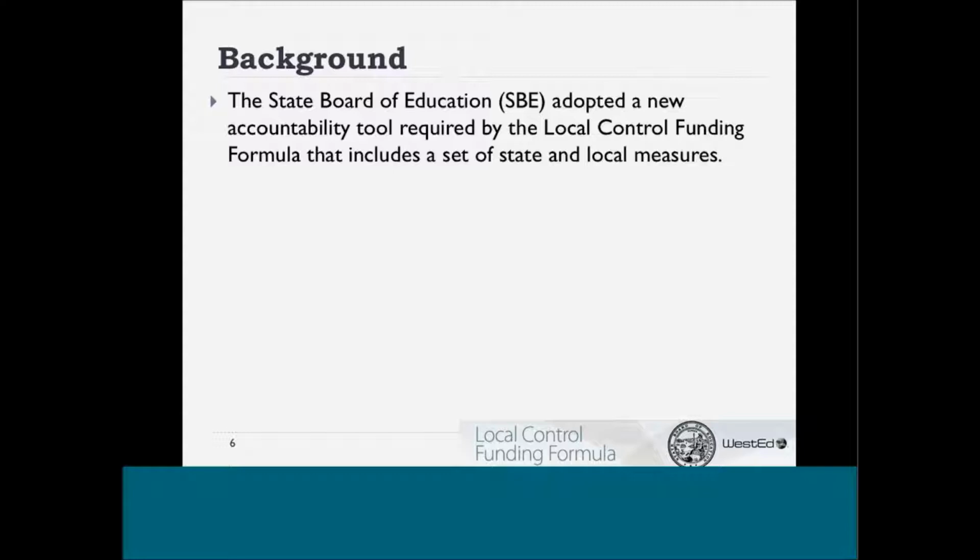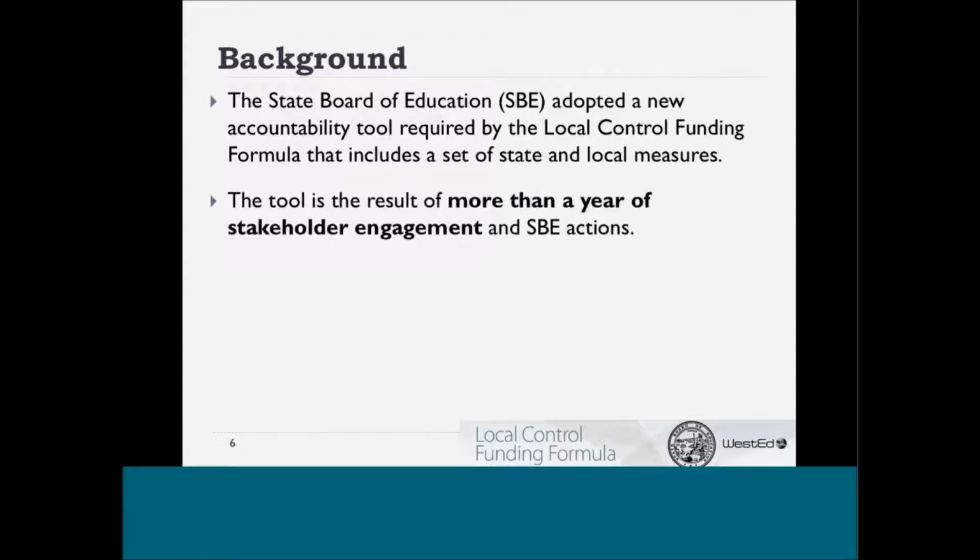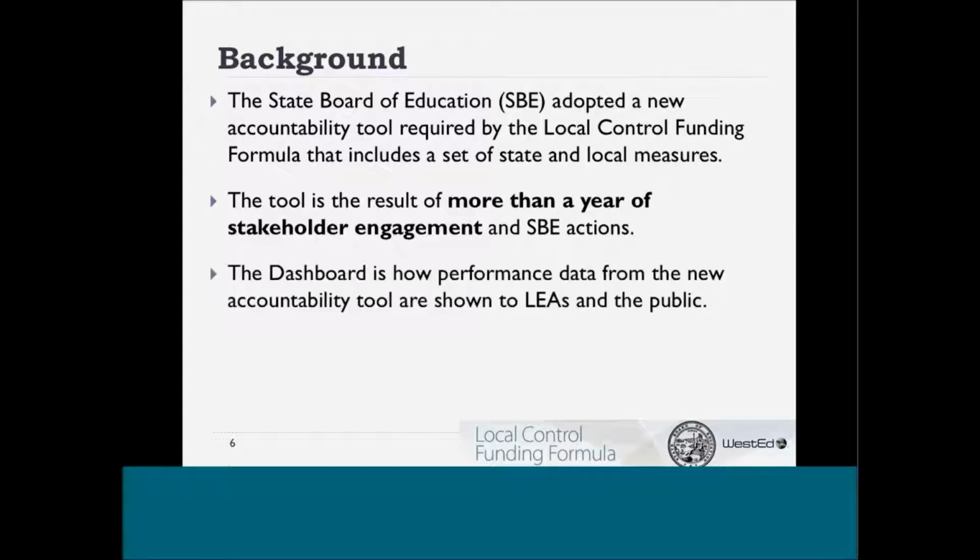As part of the shift to the local control funding formula, the State Board of Education adopted a new accountability system that includes a set of state and local performance measures. After a year of analysis and stakeholder input, the board began taking action to develop the tool in March 2016, before it was ultimately adopted in September of 2016.